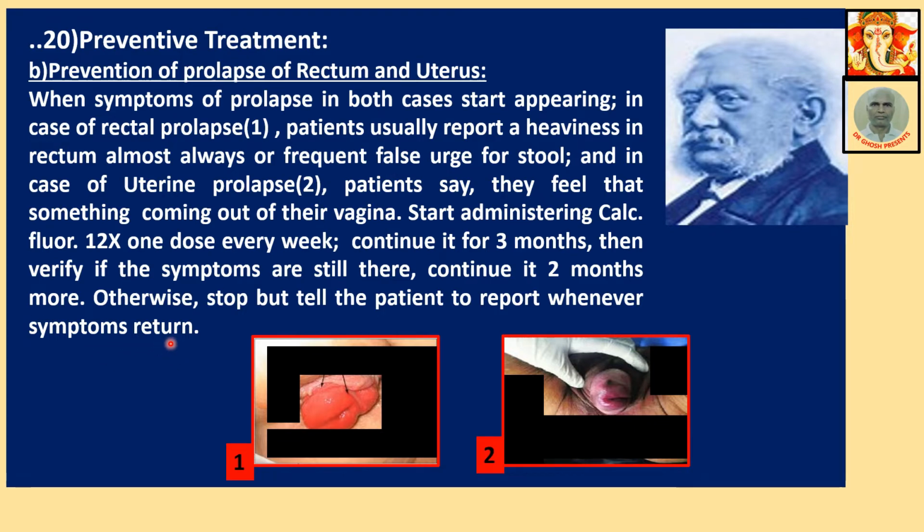That is, the patient is reporting something, but the actual disease is not there. You are giving medicine, so you must check every 2 months, 3 months, whether the symptoms minimize. If so, then stop the medicine. But if not minimized, then you continue. In this way, you have to take the preventive treatment. You can increase or decrease the interval period of doses, but you have to continue the treatment. Otherwise, there will be no result.